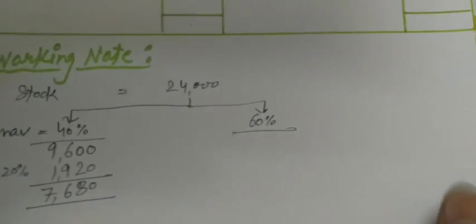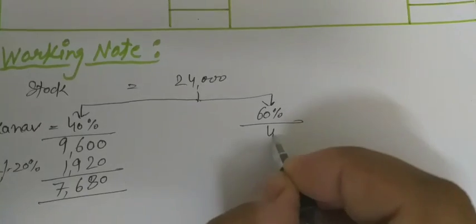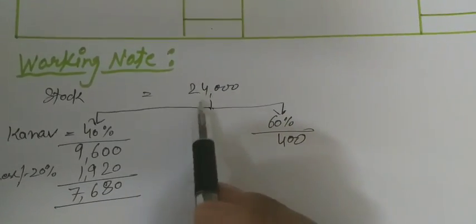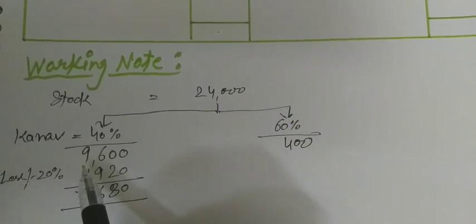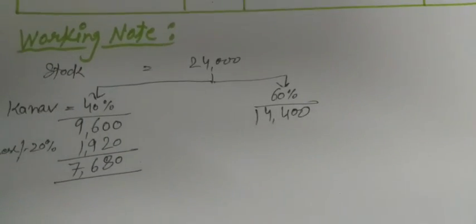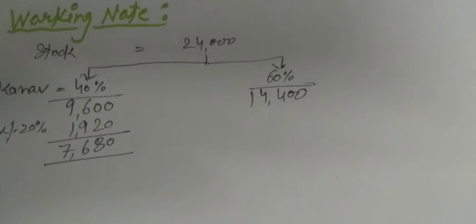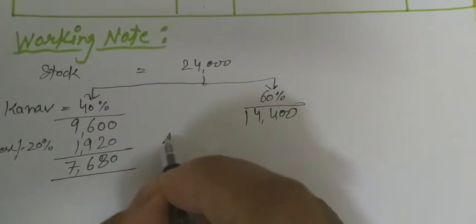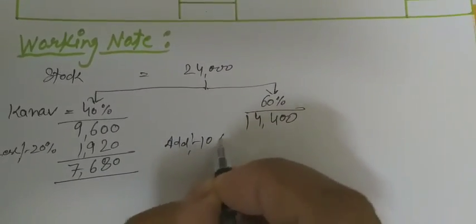of 10%. So if we calculate 60%, what will be the value? It is 14,400, a 60% value, and add 10%.